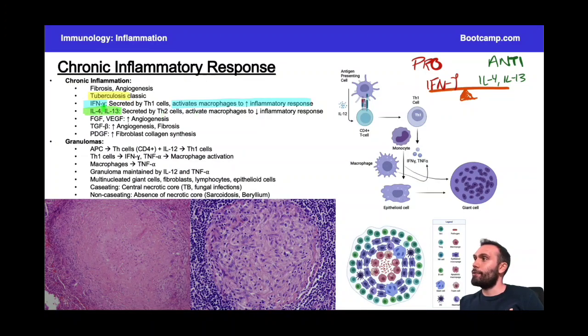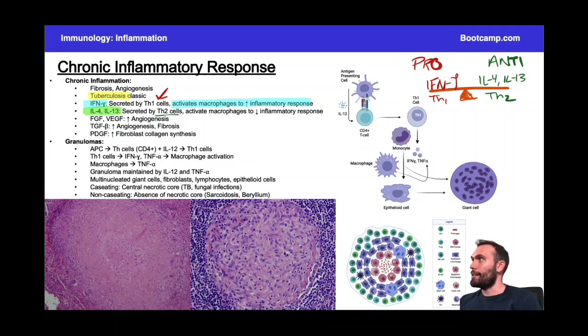And you can see that the pro-inflammatory response is going to largely be driven by T helper 1 cells. So I'm going to put a T helper 1 cell, and that's what's going to be releasing this interferon gamma. On the other side of that, the T helper 2 cell, you can see, is going to help decrease the inflammatory response. So 1, 2, right? Interferon gamma is primarily pro-inflammatory. Interleukin 4 and interleukin 13 are going to be more anti-inflammatory.